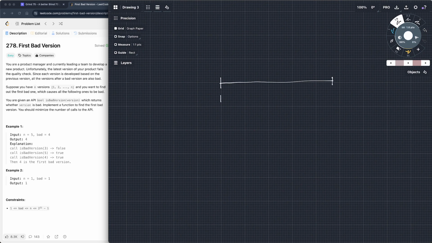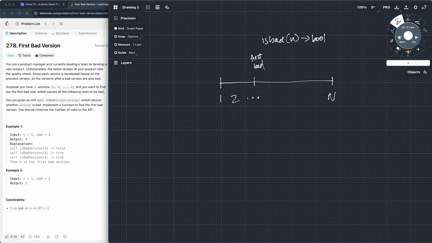And this is 1, 2, dot, dot, dot, all the way to n, right? And they're saying that given some method isBad, let's say it takes n and returns a bool. This can be called on any one of these. And let's say the first bad is a random one that's here.